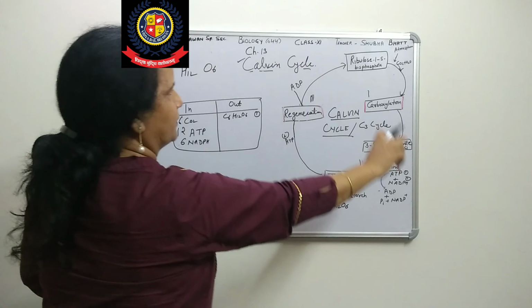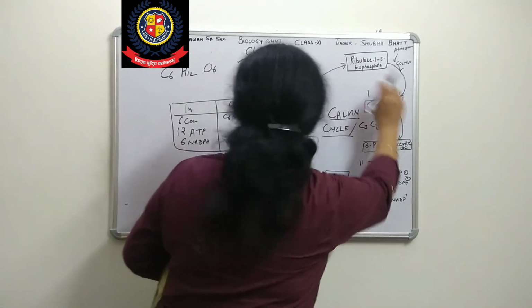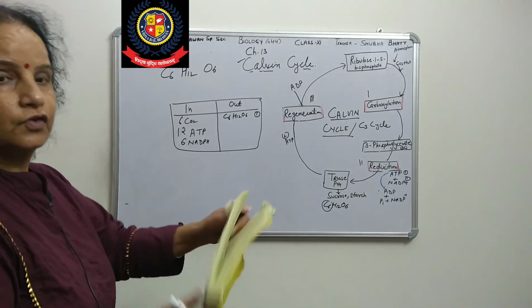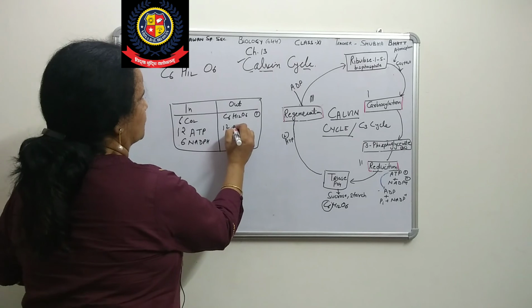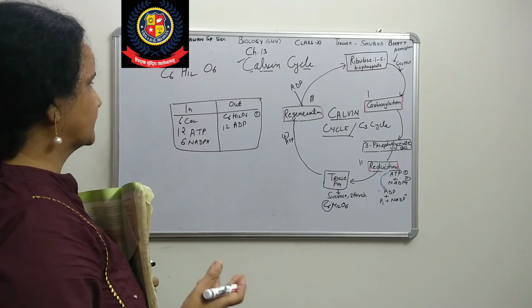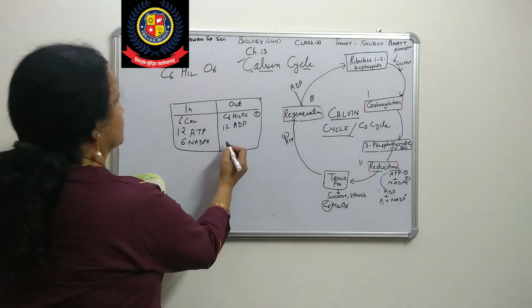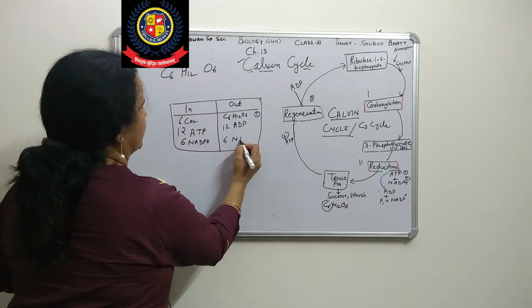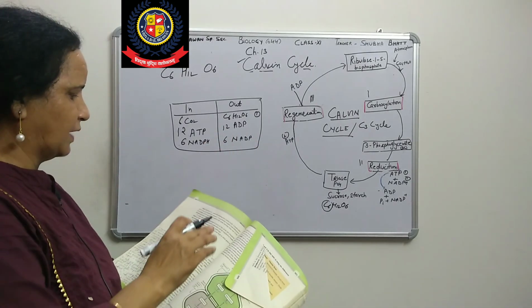So 6 times it will be fixed, then we get 12 ATP, and NADP 6 times gives 6. Now out of 12 ATP, we have 12 ADP, because after breaking of these 12 ATP we get 12 ADP. And 6 NADPH gives 6 NADP. This is the simple summary of it.